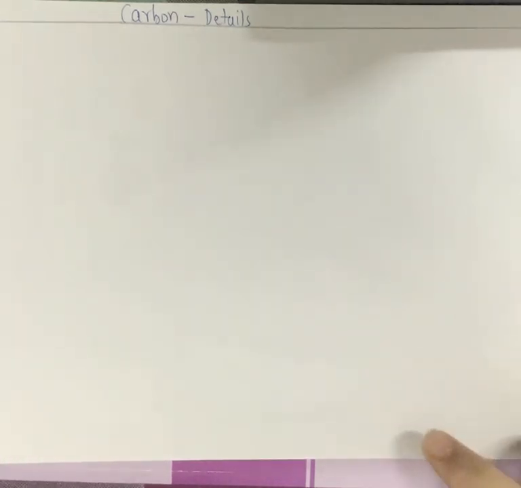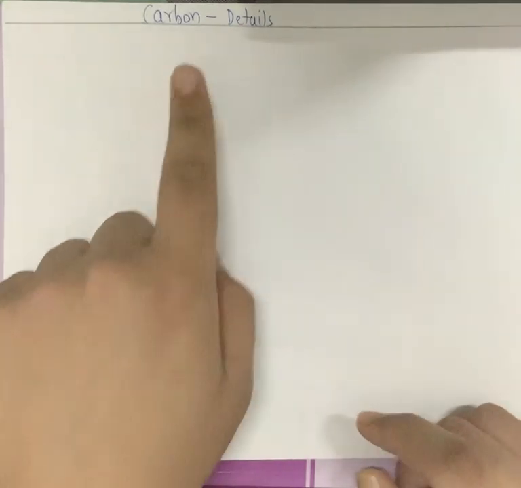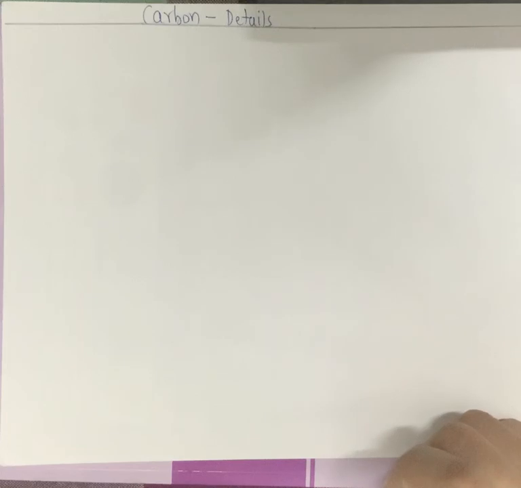A very good evening. In the previous video we talked about the covalent bond and its detailing, which actually gives rise to organic chemistry and carbon and its compounds. In this video we'll be talking about what carbon is, and why it is the father of organic chemistry. Carbon is the originator of organic chemistry. The whole of organic chemistry revolves around carbon. So let's take a detailed look at carbon.